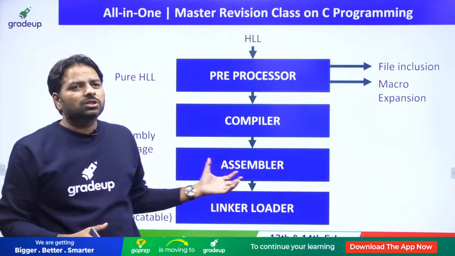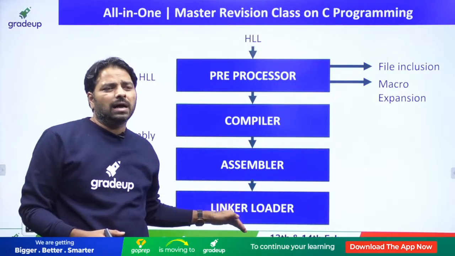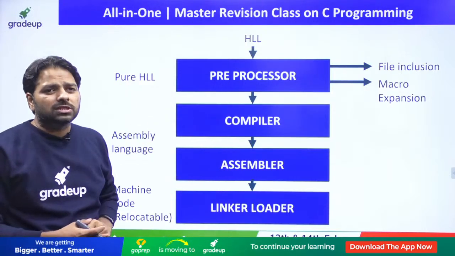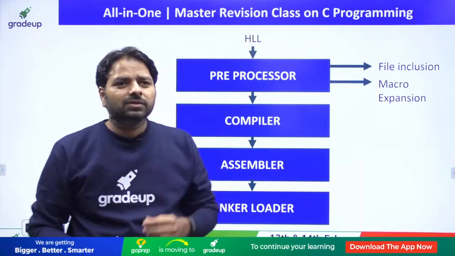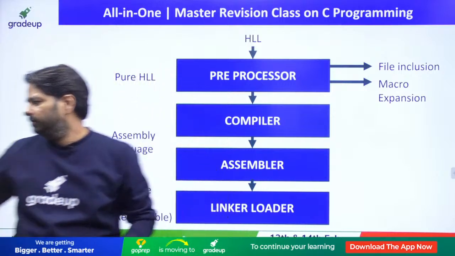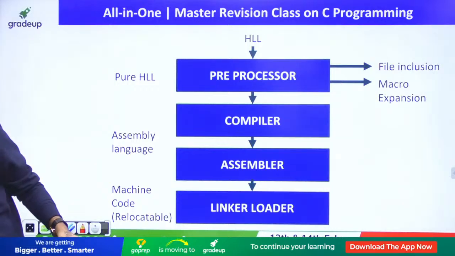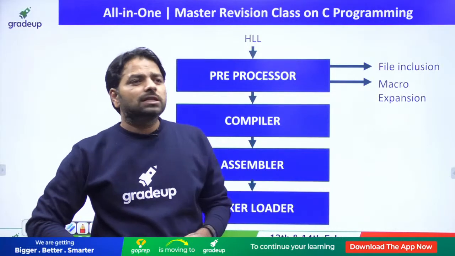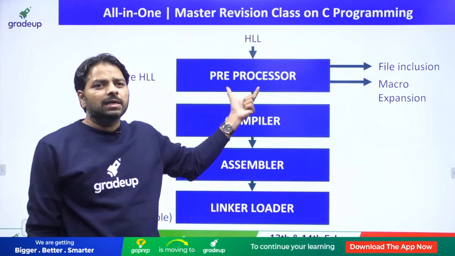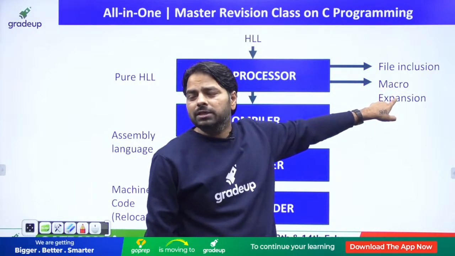Before going to the tokens and operators, we have this system to compile and execute your C program. If you want to compile and execute, first you need to involve the preprocessor. Everybody agree? Understood this point? First we need a preprocessor. If you write a C program, you need to include the files, or you need to do the macro expansion.